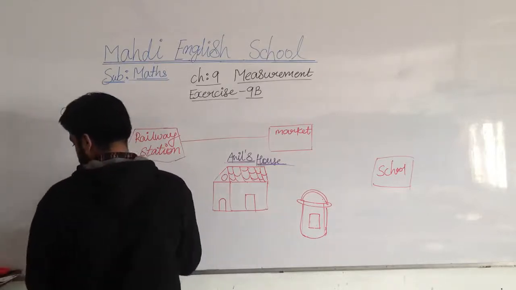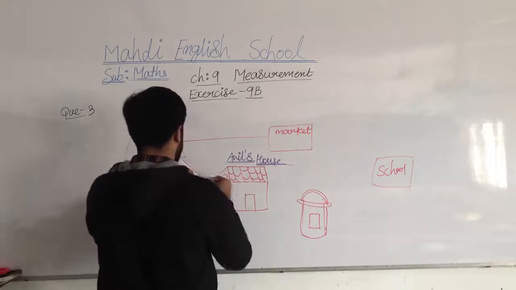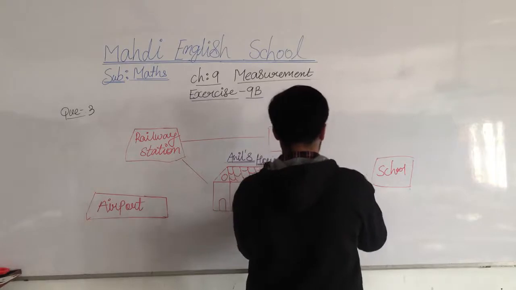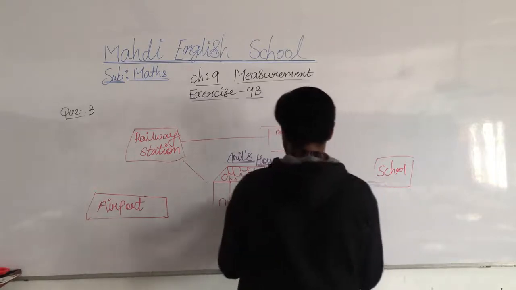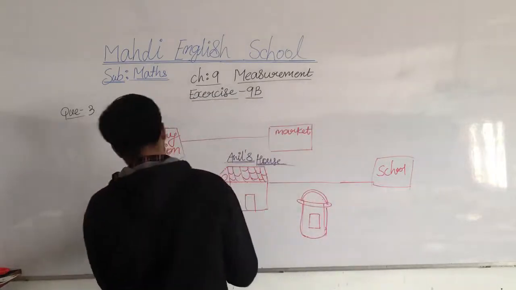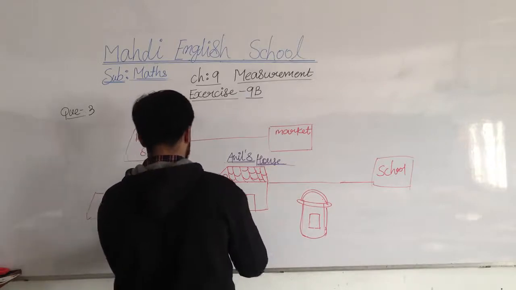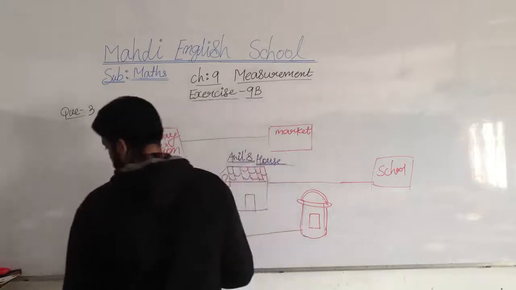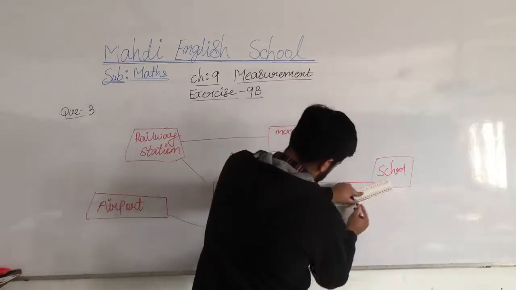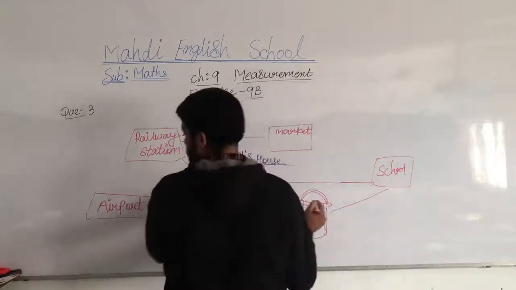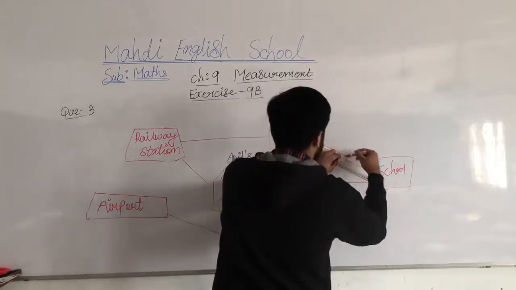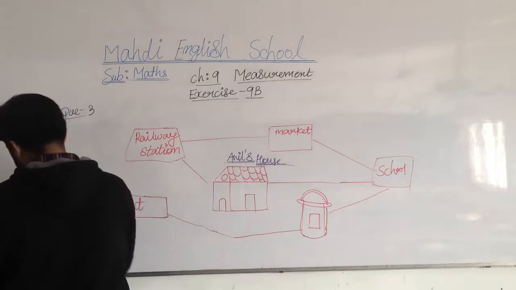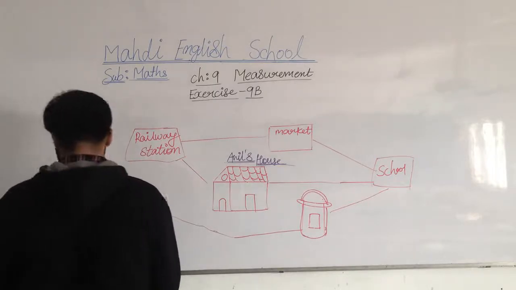Then school to post office, and market to school. If we have to correct, we have to subtract all things.